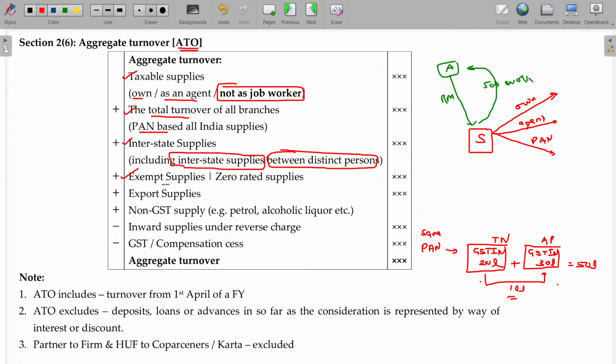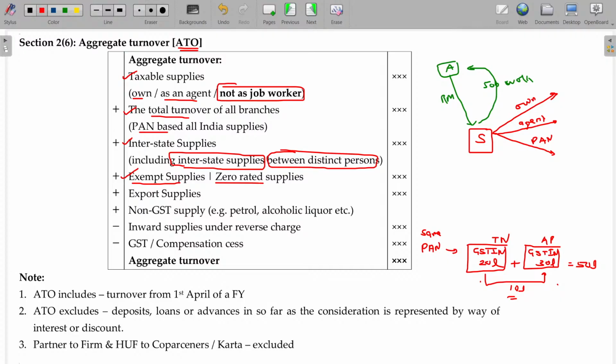And even you have to take the exempted supplies and zero rated supplies also. Exempted supply and zero rated. So exempted, zero rated, both will be considered as exempted only, but there is a slight difference. Exempted is where a special notification is there for not levying the tax. Zero rated means it is taxable only. Currently the tax rate is zero. Okay, sometimes later the government may again revoke that zero to 1% or 2% also, we are not sure. Hope you will be now able to understand.